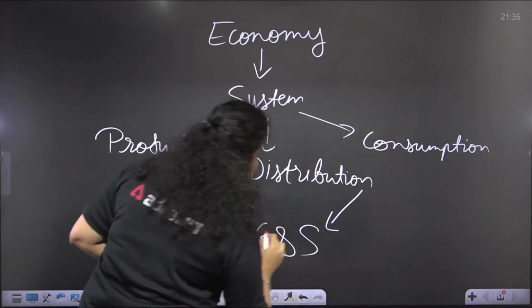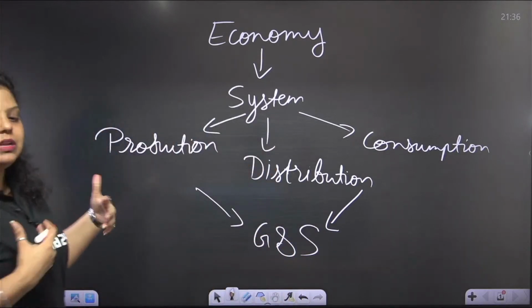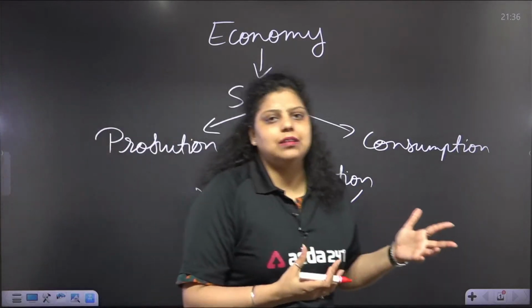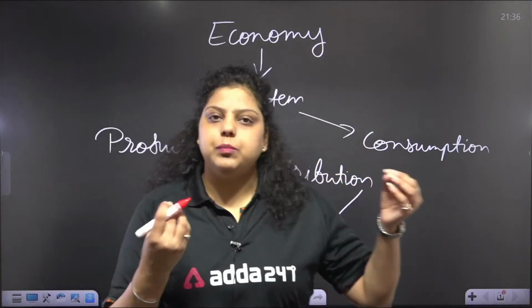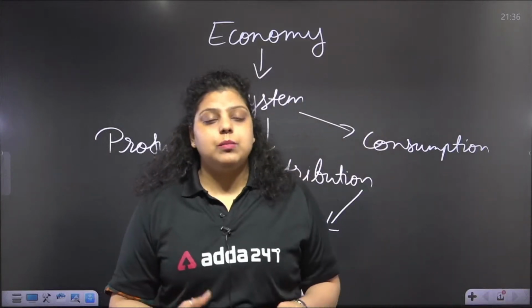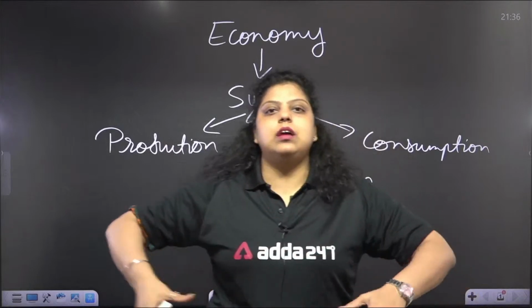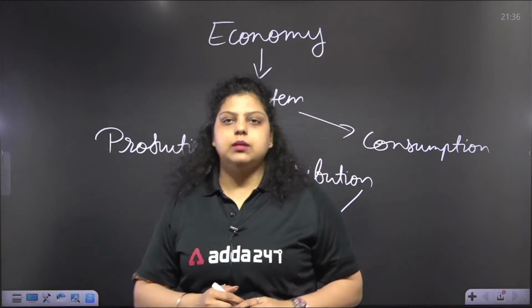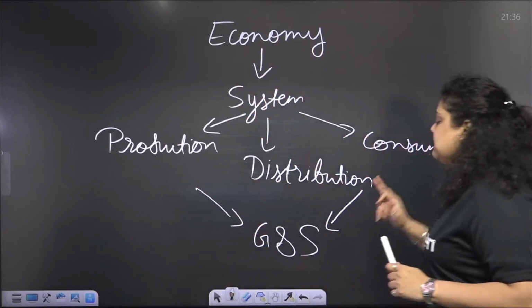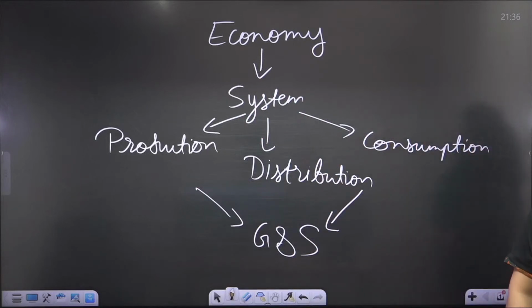So this system is your economy. Like we talk about Indian economy, USA's economy, China's economy, Pakistan's economy, Japan's economy. Economy is the system of that particular country you are talking about, in which the production, distribution and consumption of goods and services is done.